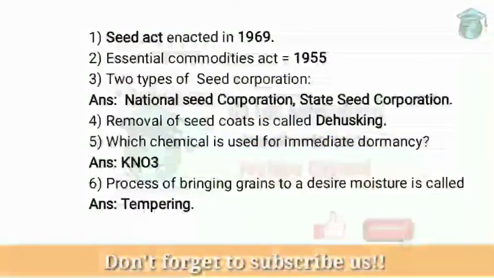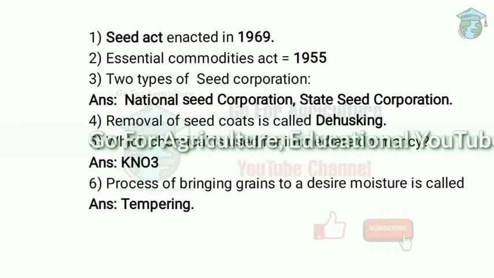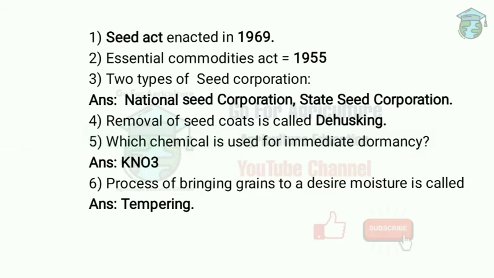Okay. Now the questions that were left are: Seed Act enacted in which year? 1969. So this is one of the very important questions. The Seed Act was enacted by the Parliament on 29/12/1966 and the seed rules were notified in 1968. Then the Seed Act came into force throughout the country on 2nd October 1969. Next one, Essential Commodities Act was passed in which year? 1955.